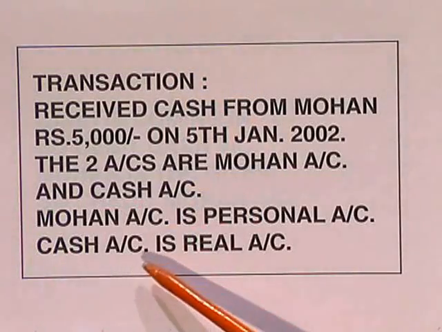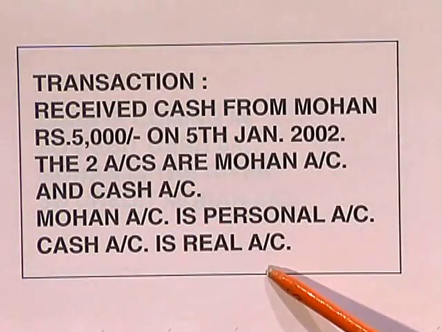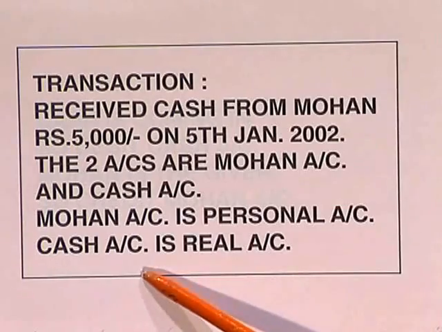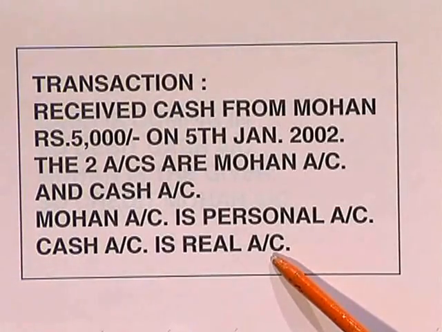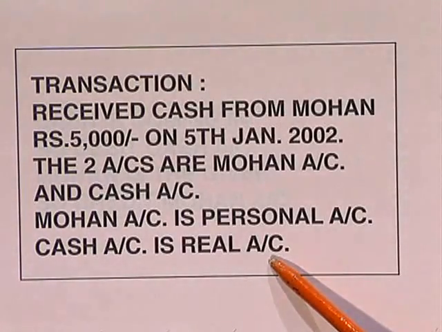In our example, Mohan account is a personal account because Mohan is a person, an individual. Put all the accounts of individuals, firms and companies under one head, which is called the personal account, as we have already seen. The second account is the cash account because we have received cash from Mohan. What is the nature of the cash account? The nature of cash account is real, it is an asset. All assets come under the real account.